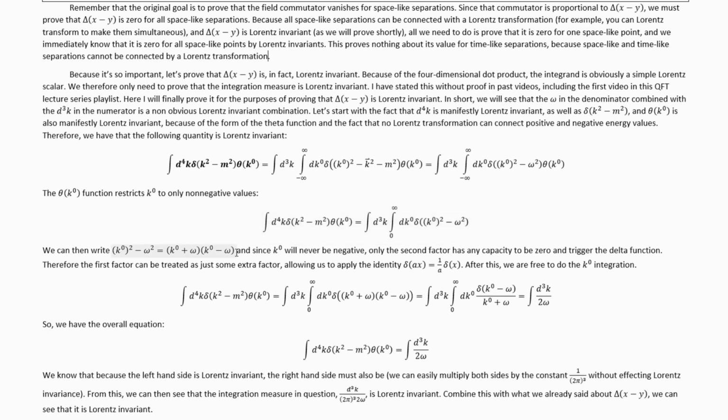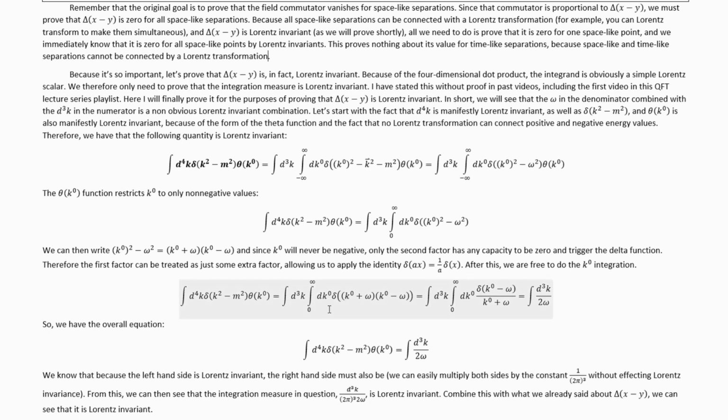We can then factor this difference of squares, and since k naught will never be negative, only the second factor has any capacity to be 0 and trigger the delta function. Therefore, the first factor can be treated as just one extra factor, allowing us to apply this identity here, this common delta function identity. After this, we are free to do the k naught integration.